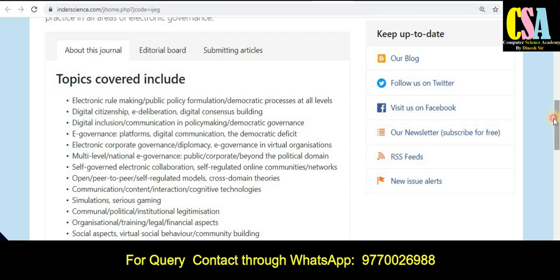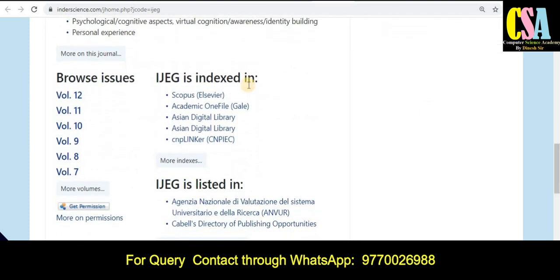Next, indexing is a very important thing. As you can see here, this journal comes under the Scopus category, and also many more indexing, and also explore this particular thing. And if you want to know all the published articles, just click on this particular Browse Issues. So here you will find all the published articles quickly.